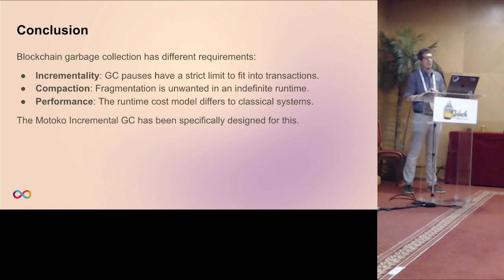That's, for example, the forwarding pointer techniques works well. Another aspect is that we use mark bitmaps, which is typically avoided, but mark bitmaps somehow lower the amount of dirty page access and then help us to limit the memory image sizes, differential memory image sizes that the system takes. And to conclude, the Motoko incremental garbage collector has been specifically designed for these requirements.